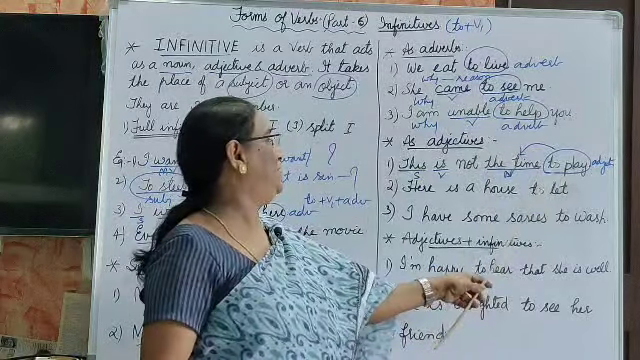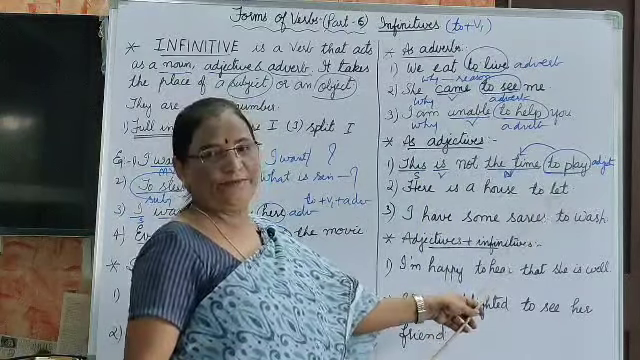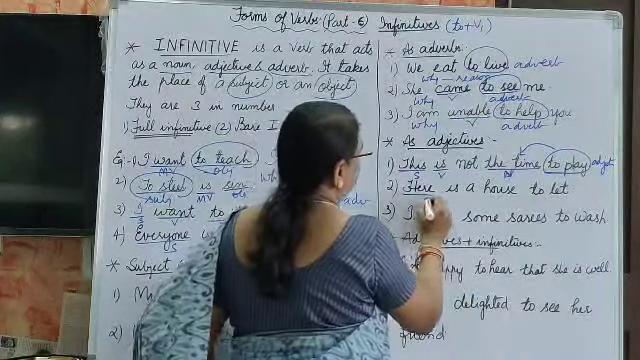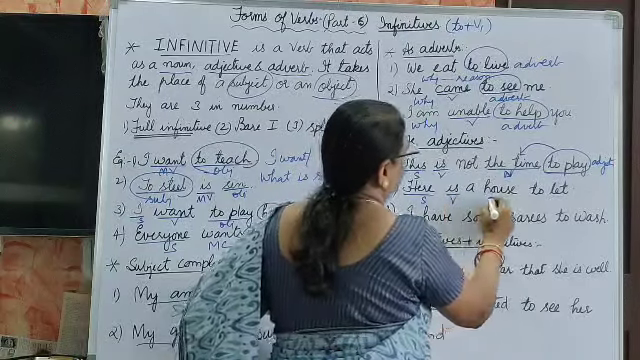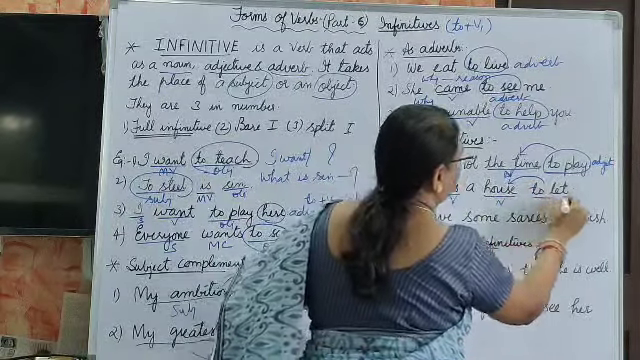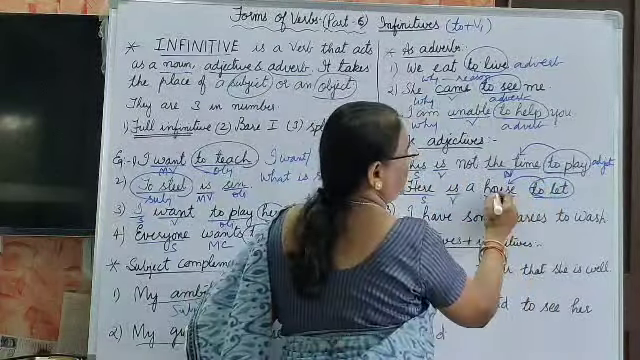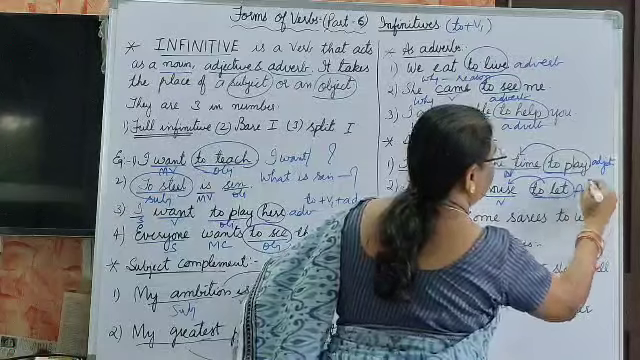So this is an adjective. Next is, here is a house to let. Here is a subject, is a verb, house is a noun. So to let modifies the noun. As it modifies the noun, this is an adjective.